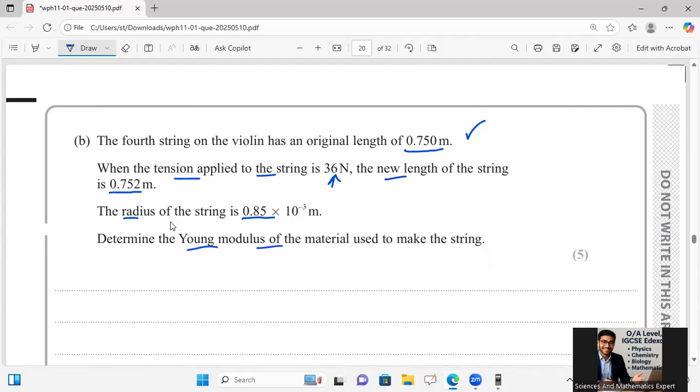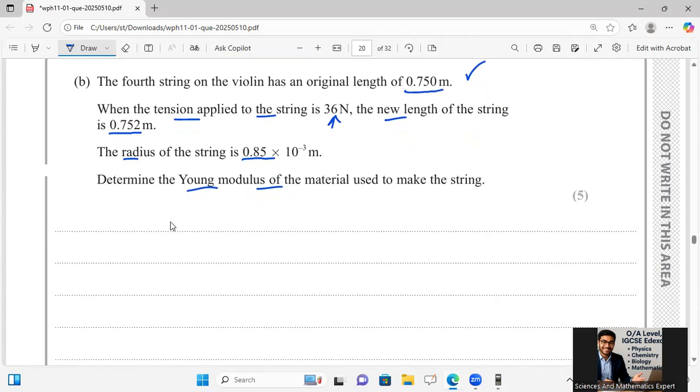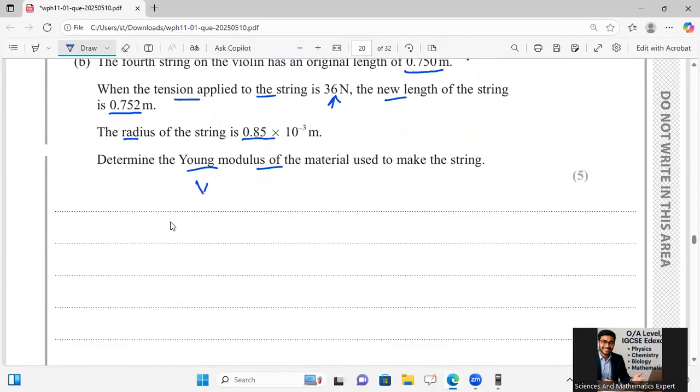Determine the Young's modulus. As we know, Young's modulus is equal to stress over strain. Stress is force over area, and strain is change in length over original length, and I am taking the area to the top.